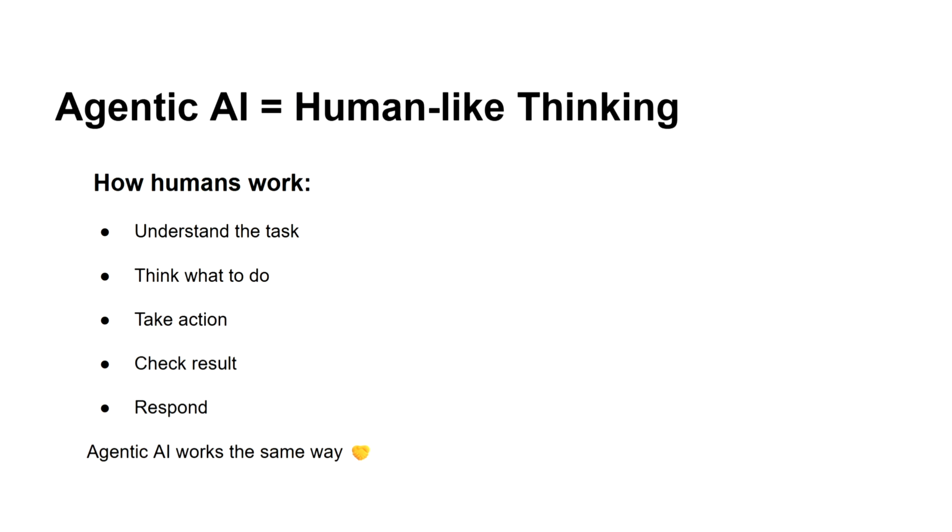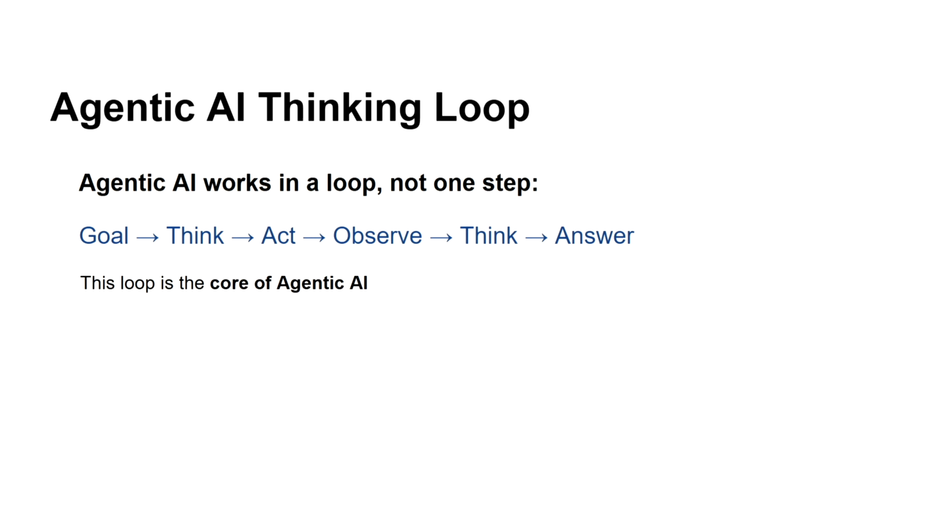So how does a human work? If I give some task to a human, that human will also think of what to do, then take some action, then check the result and accordingly respond. In the same way agentic AI works. Agentic AI basically works in a thinking loop, not just one step like generative AI. We give some goal, then it thinks, acts, observes, then thinks again and then answers.